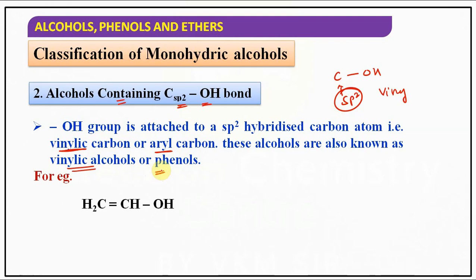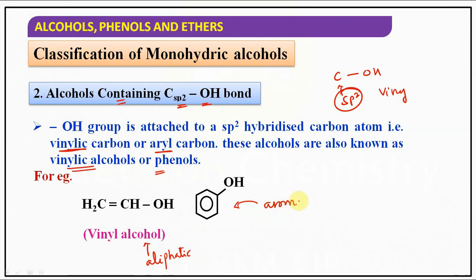These alcohols are known as vinylic alcohols or phenols. Vinylic alcohols are aliphatic, whereas phenols are aromatic. Aromatic alcohols are simply said to be phenols. See here, our OH group is attached to a carbon whose hybridization is sp2. CH2=CHOH, these type of compounds are called vinyl alcohols.